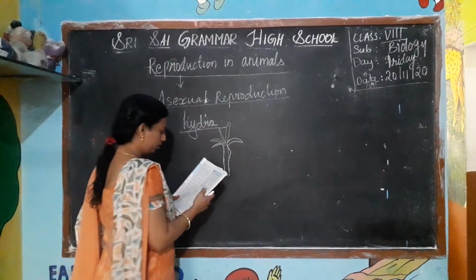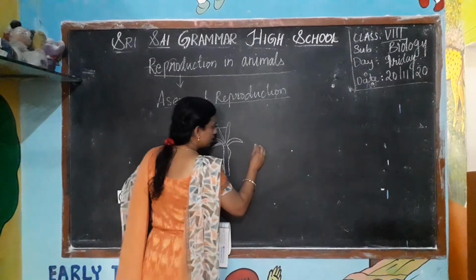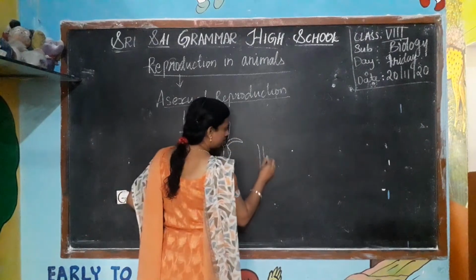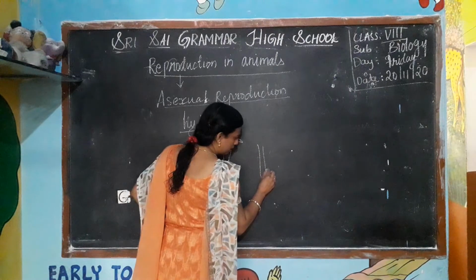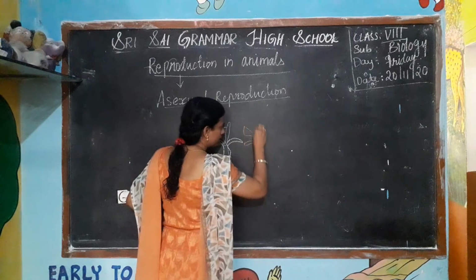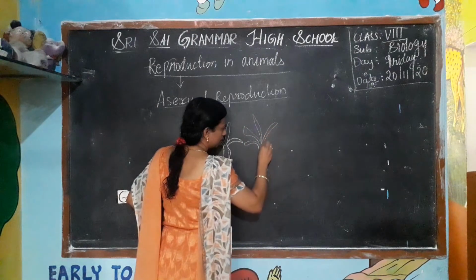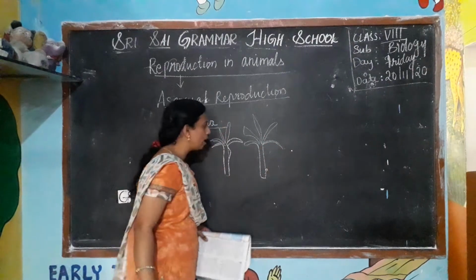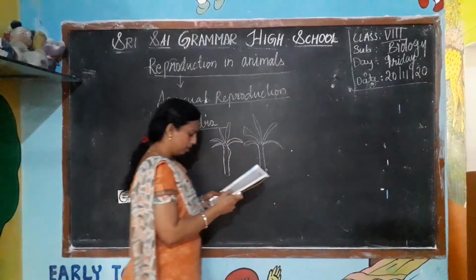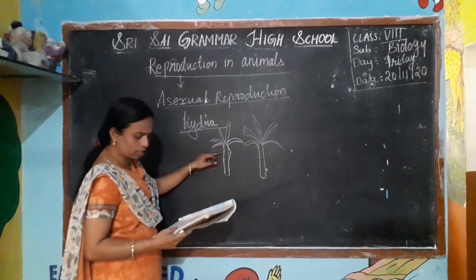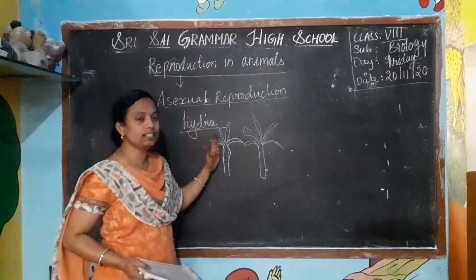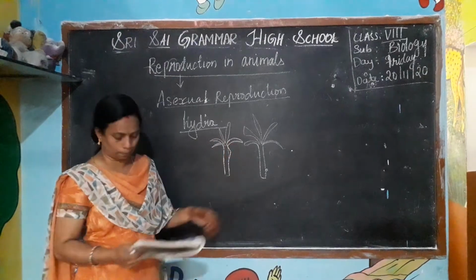See here, it is a Hydra. I am drawing the stages here. A small bulb we can see. It's not a plant, it is an organism. Hydra is a microscopic organism. We can't see it with our naked eyes. We can see this Hydra with the help of the microscope.